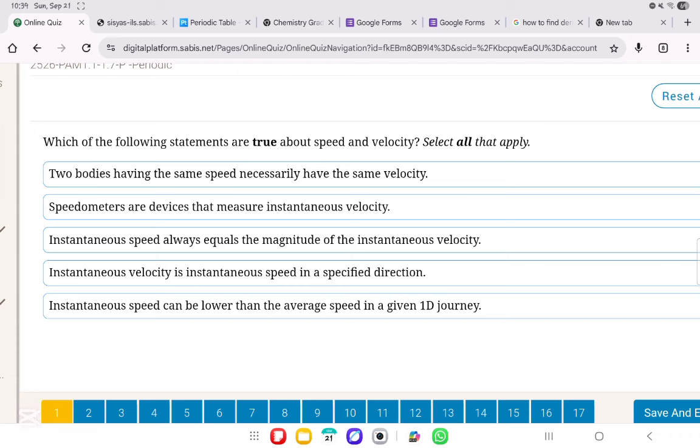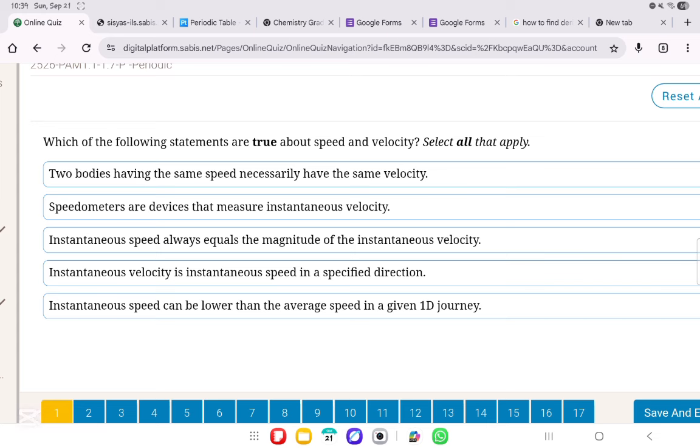Two bodies having the same speed necessarily have the same velocity. This is not always true. They could be having the same speed, because in the end speed is only a magnitude, not a direction. They could be having the same exact speed but going in opposite directions. That means they would not have the same velocity.